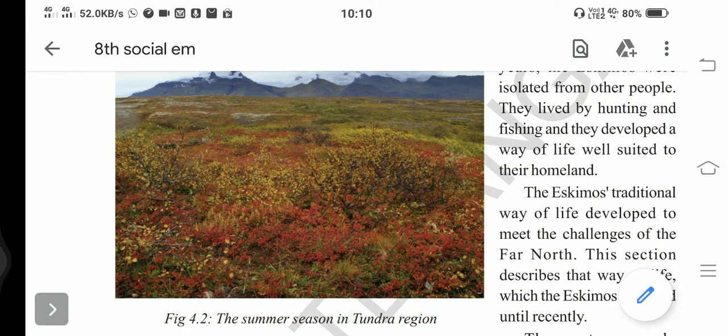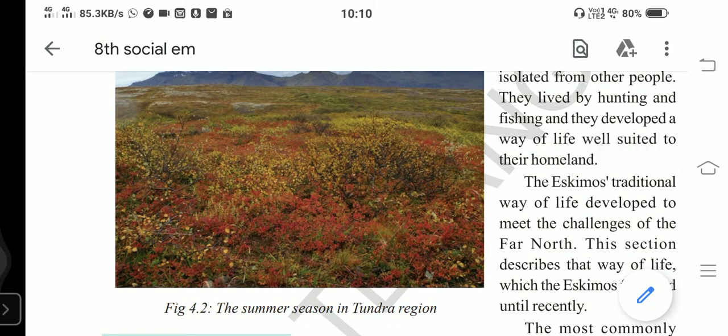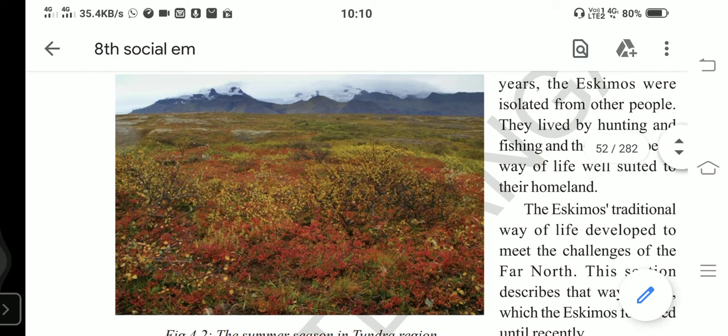So as it is permafrost, it is very difficult for trees to grow. Even if they manage to grow, the trees get damaged and uprooted by the strong winds. The strong winds blow in the Arctic and Antarctic circle. We call them katabatic winds. They can uproot the trees, so that the trees cannot grow. Most of the tundra region is treeless. There won't be tree cover in the tundra region.